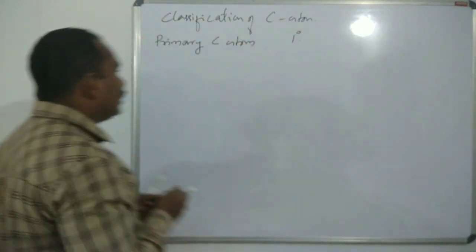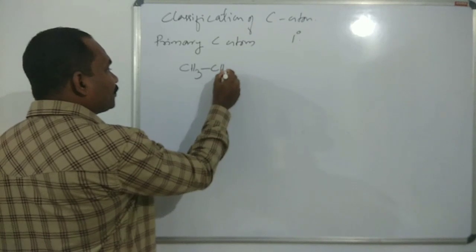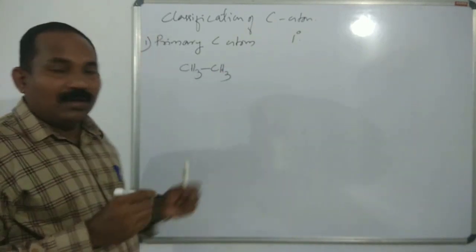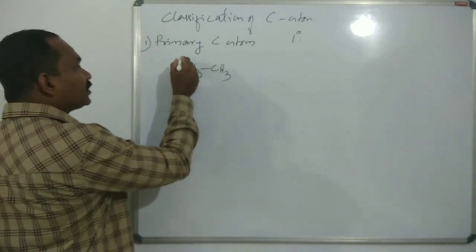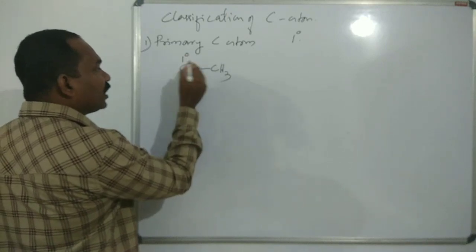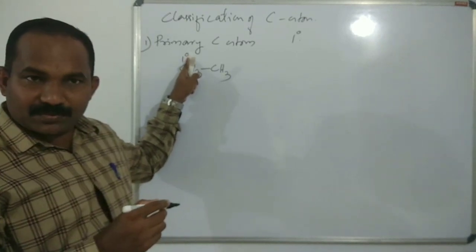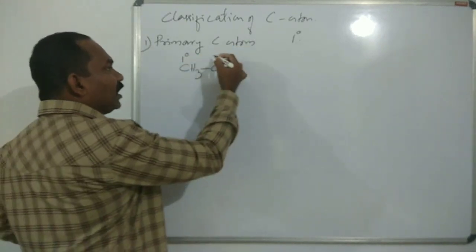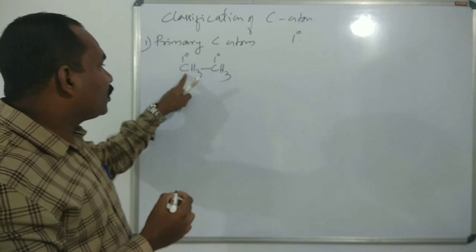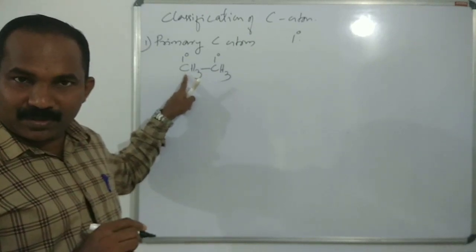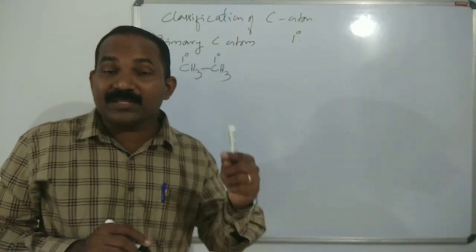Let's take one example. CH3, CH3. CH3CH3 is ethane. In ethane, this carbon atom is bonded to only one carbon atom. This carbon is bonded to this carbon atom. So the first carbon atom is a primary carbon atom. And the second carbon is again also a primary carbon atom. Why? This carbon is bonded to only one carbon atom. So according to the definition, a carbon atom bonded to one carbon is a primary carbon.